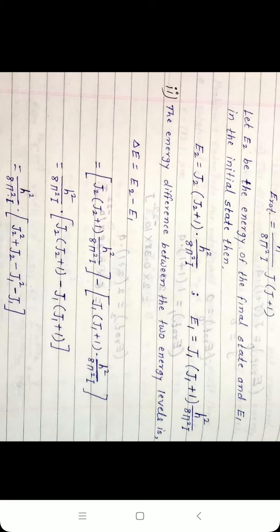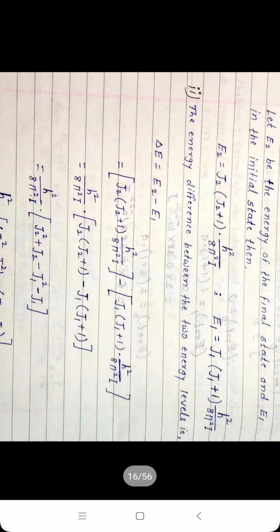When a higher energy state rotating molecule comes to a lower energy state, its speed decreases. That means it loses energy and emits equivalent radiation, which depends on the energy gap between the two rotational energy levels. The emitted energy delta E is the energy in the initial state minus the energy in the final state, that is E2 minus E1.